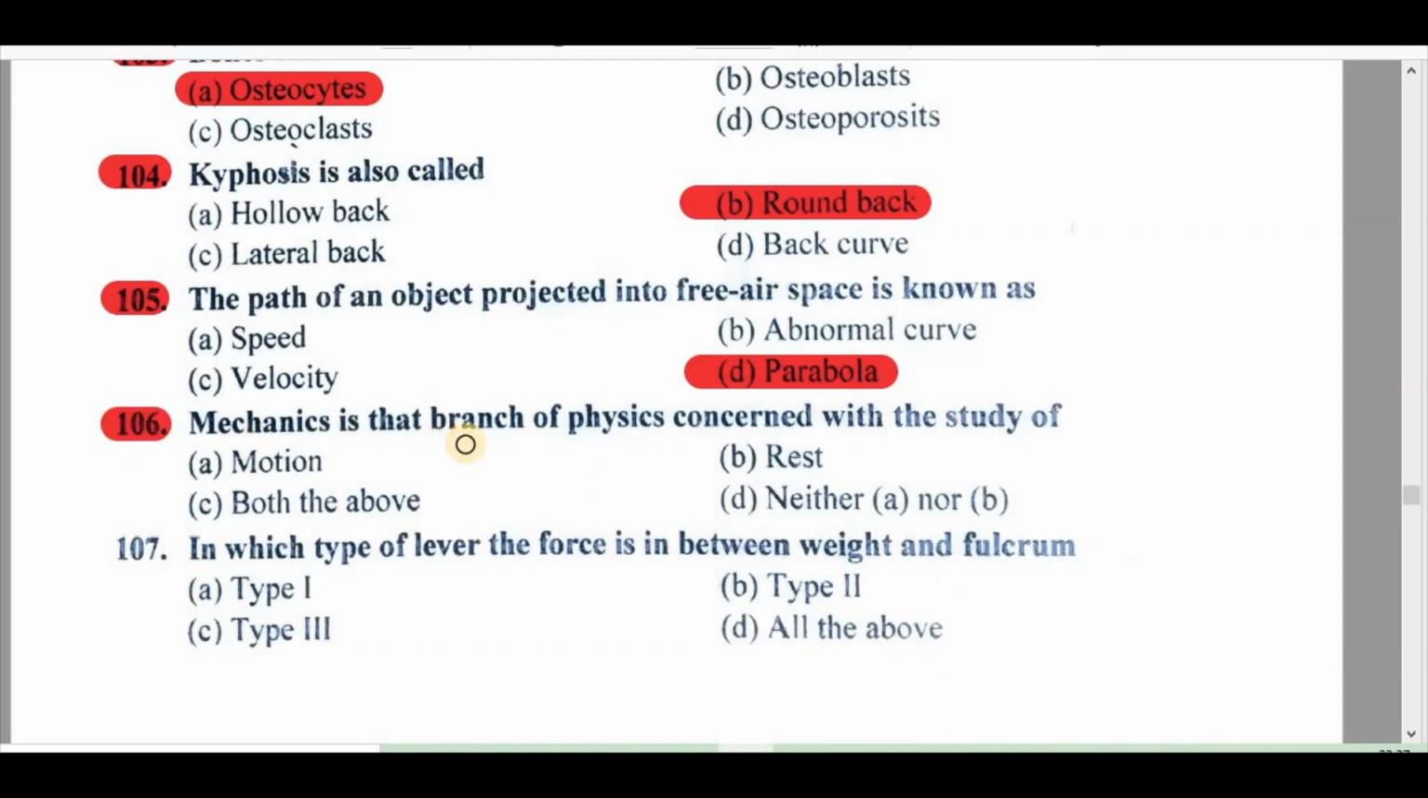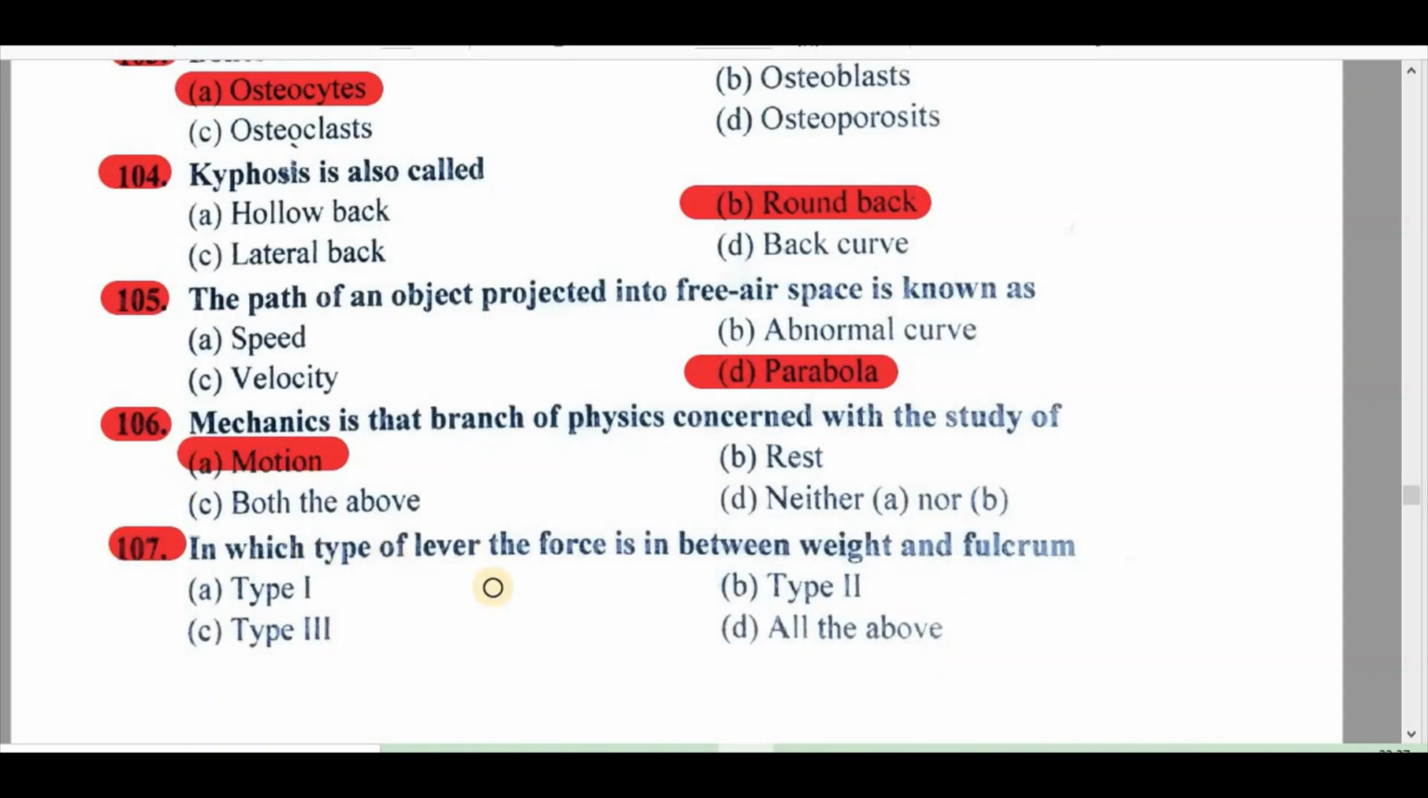106. Mechanics is that branch of physics concerned with the study of: A. Motion, B. Rest, C. Both the above, D. Neither A nor B. Right answer is A. Motion.